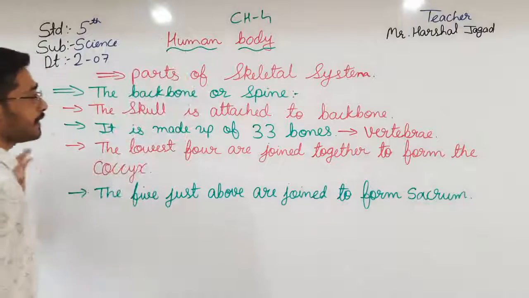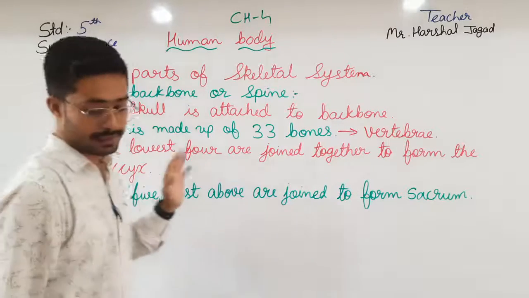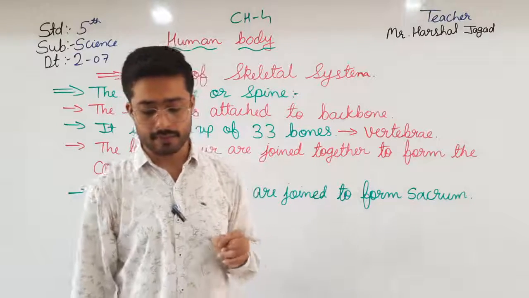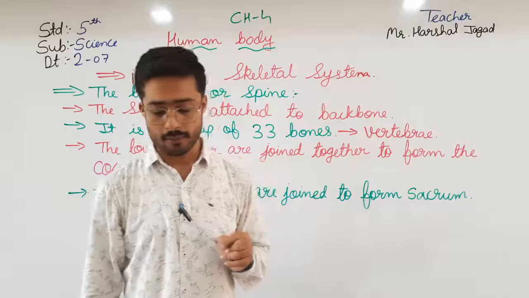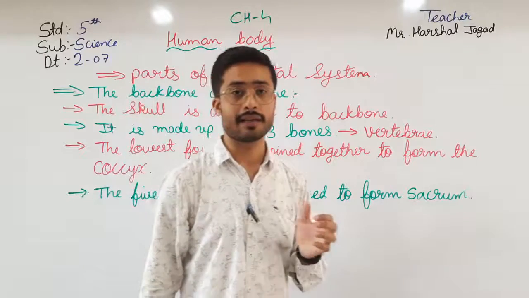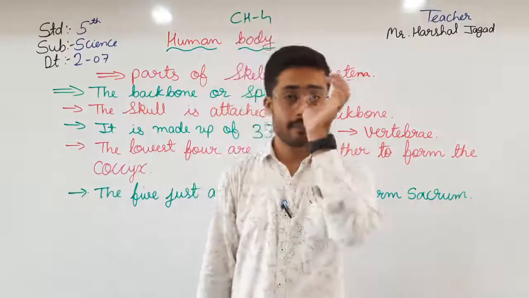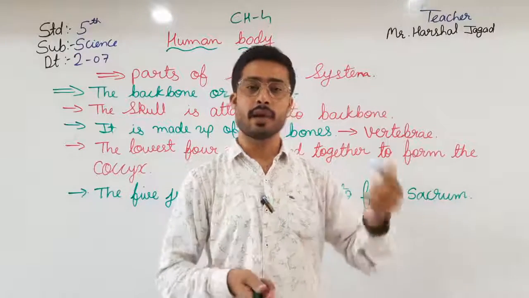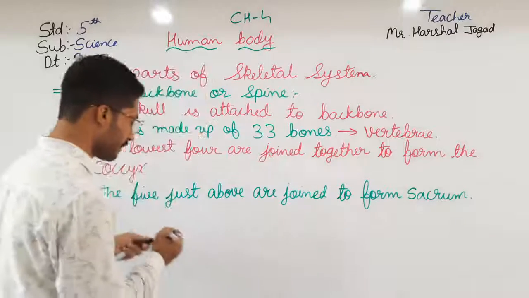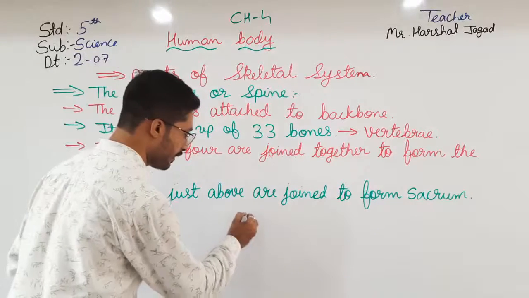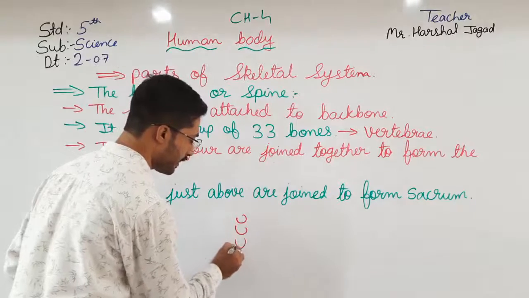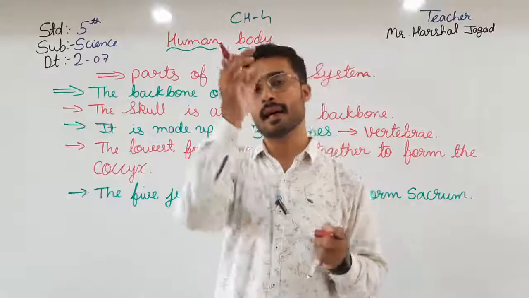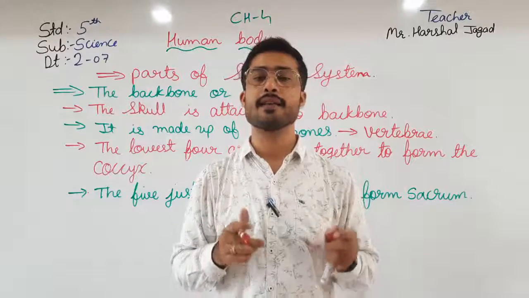So here is the backbone or the spine. The vertebrae are ring-shaped bones that lie on top of one another. These bones are like a ring structure, and they are situated one upon the other like this: 1, 2, 3, 4, 5. In that way, the 33 bones are attached in a ring-like structure.